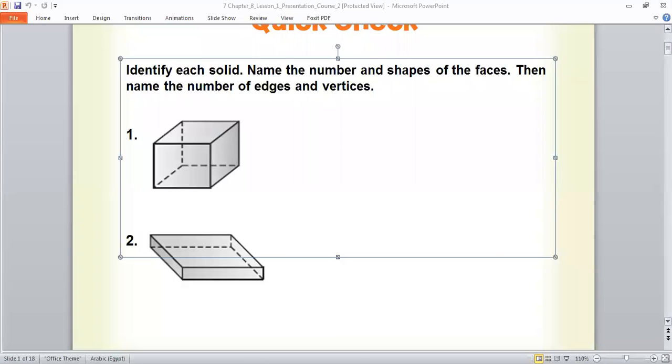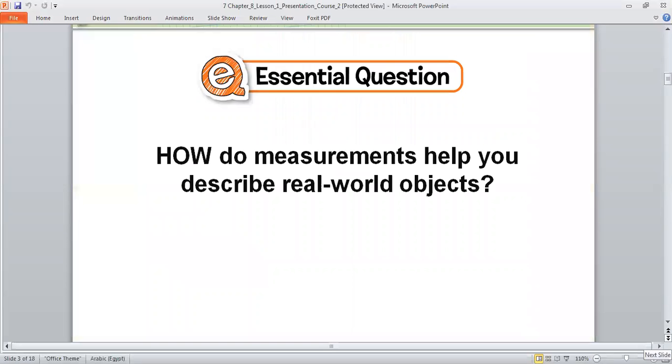Okay? We will go now to the next slide. Ahmed, can you read this essential question, please? How do measurements help you describe real world objects? Again, Ahmed, I can't hear you.